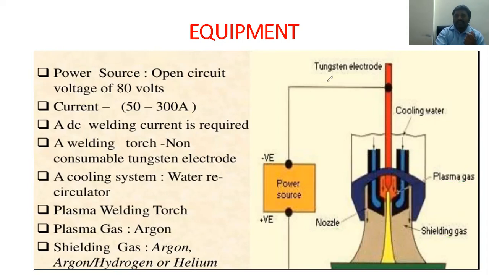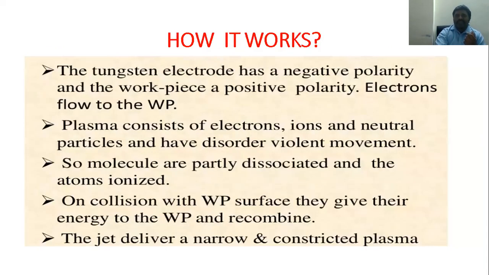Now let us see how it works. The tungsten electrode has negative polarity, and the workpiece is positive. As I said in the slide, electrons flow to the workpiece. Plasma is a combination of atoms, electrons, and ions.